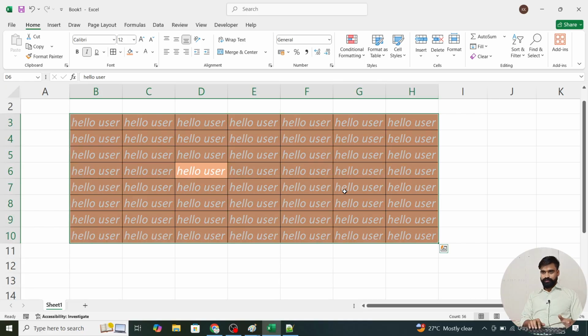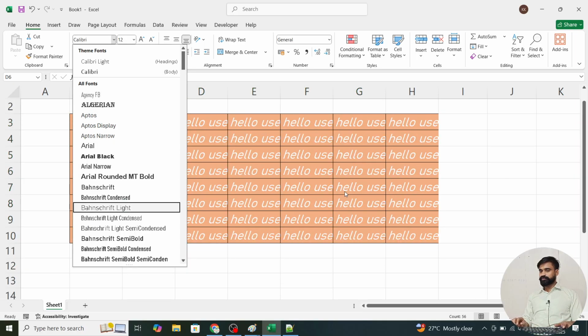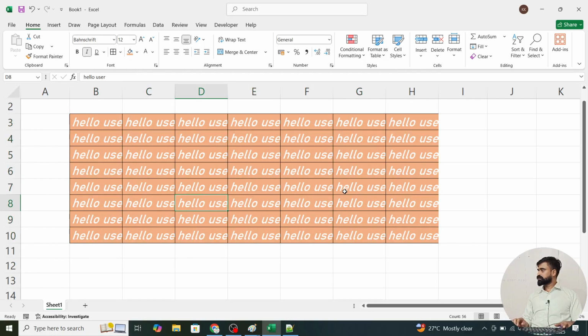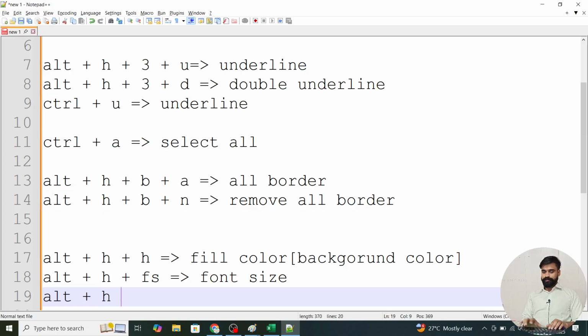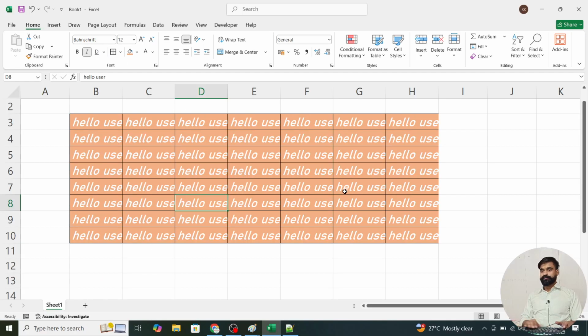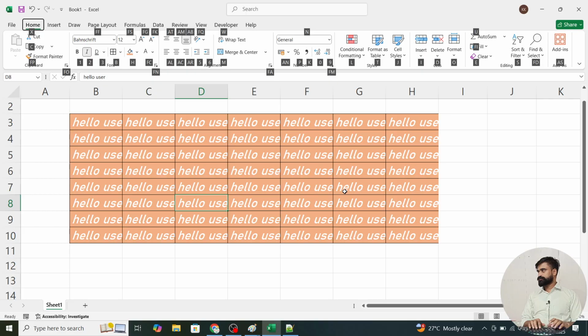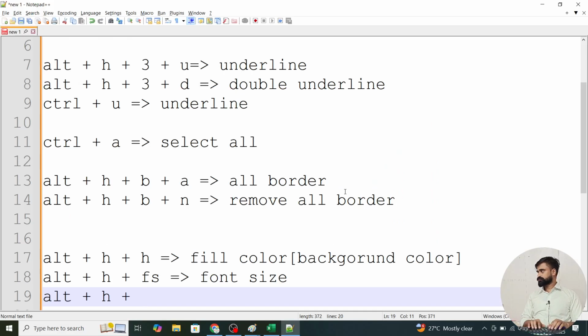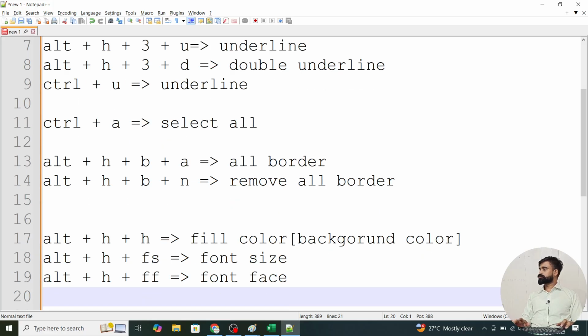Now Control S, Control A, Alt H F F, font family. I'm going to select any font family that you want to use. Okay, understand? So now Alt plus H plus, what is the font style? What was the shortcut for that? Font style. Alt H F F means to say font face. F F. It's not font style. Okay, font size was there. Font face is used for font style, meaning what type of font you want.